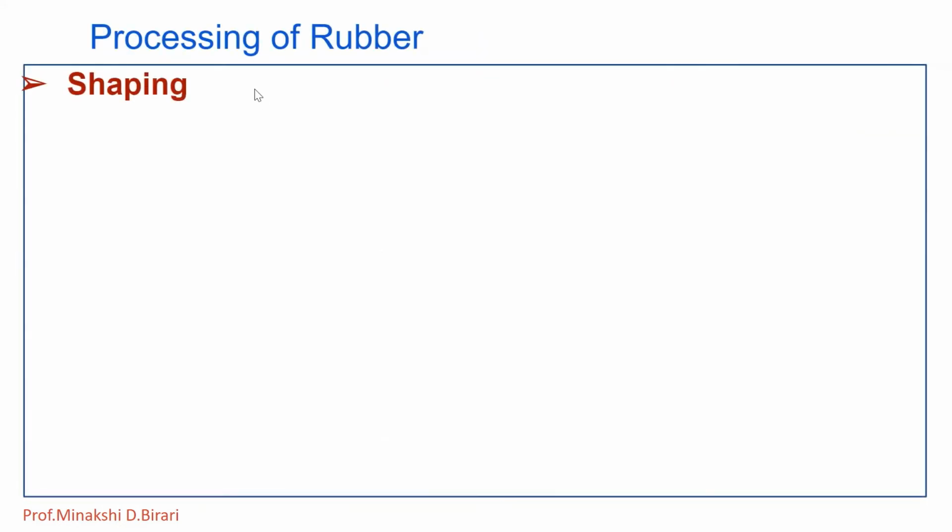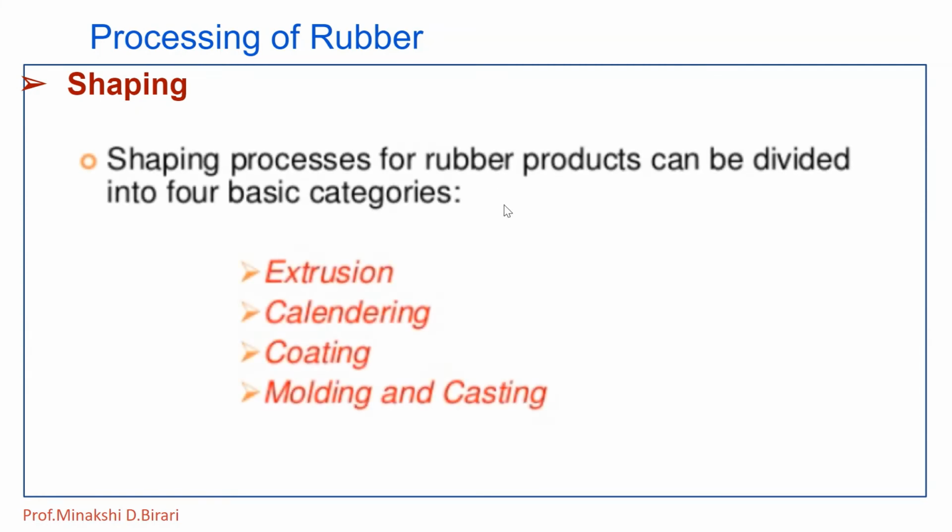Third step, shaping. Shaping processes for rubber can be divided into basic categories: extrusion, calendering, coating, molding and casting.